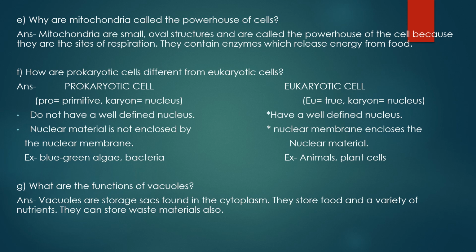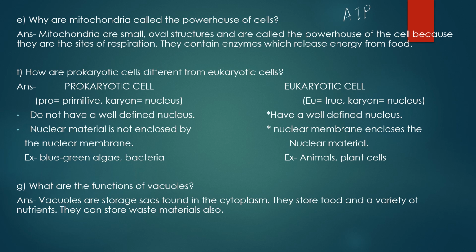Now what is this ATP? ATP is adenosine triphosphate. These are small energy packets. In these packets, the energy remains stored, and when it is needed, it gives out one packet of energy and gets converted into ADP. Then ADP again gives out one packet of energy and gets converted into AMP. So you'll be studying about this in class 9th.